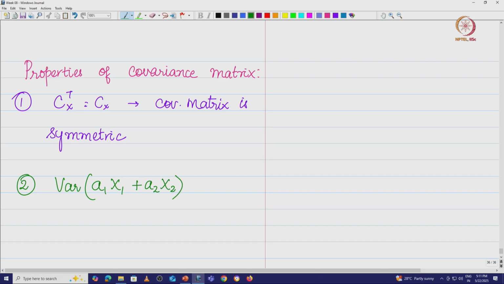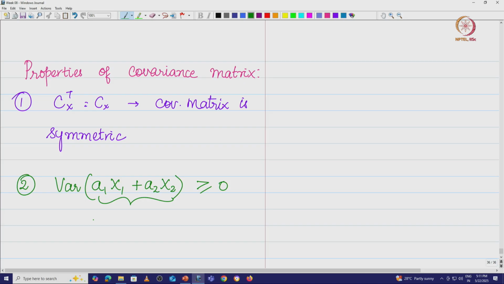First of all, before answering what this is, you are looking at the variance of some random variable, let us say a1 x1 plus a2 x2 is equal to z, and that is the variance. And what is one important property of variance? This variance is always greater than or equal to 0, right. Now what does this mean?